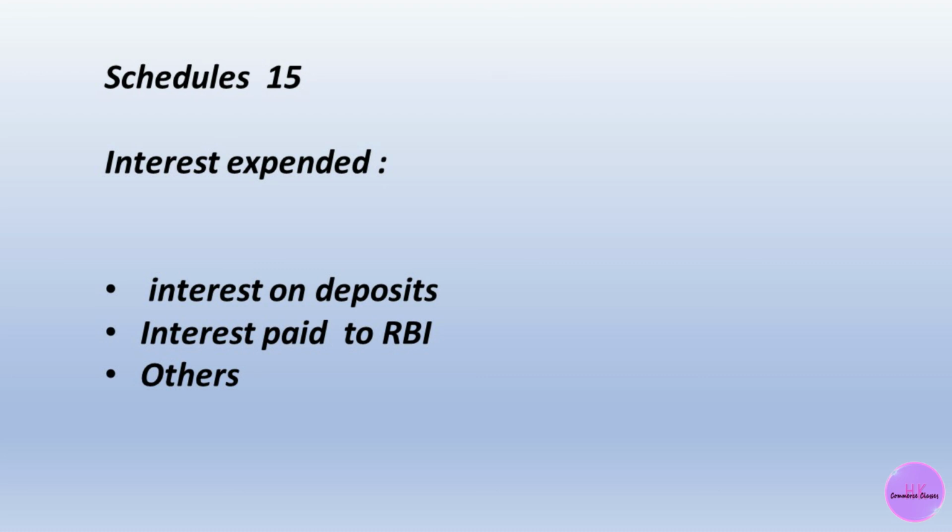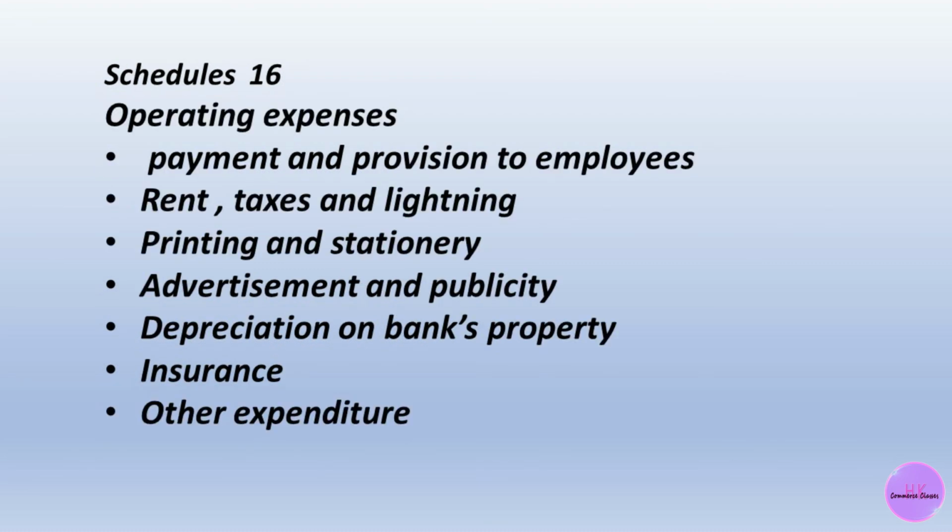Schedule 16 relates to operating expenses: payments and provisions to employees, rent, taxes, lighting, printing and stationery. Operating expense means any type of operational expenditure. OPEX is an ongoing cost for running a product, business or system.